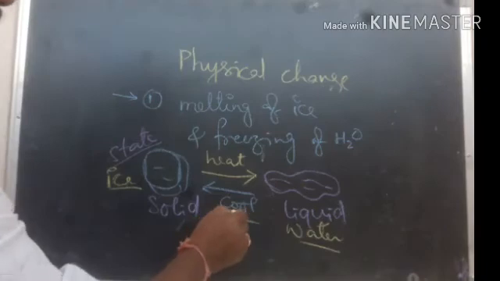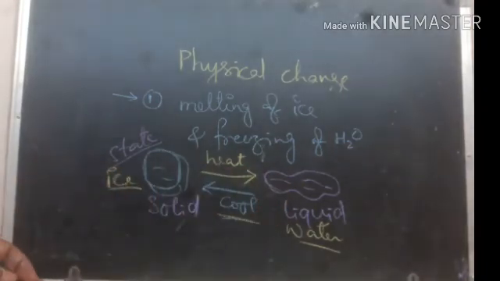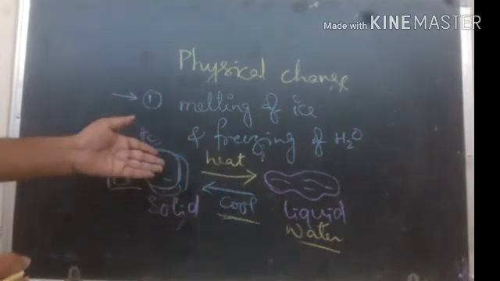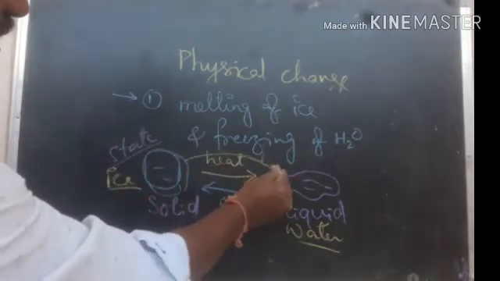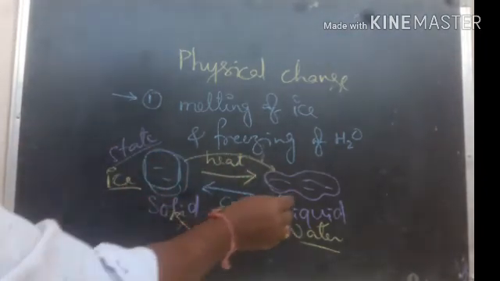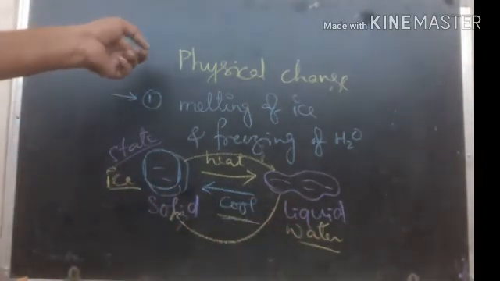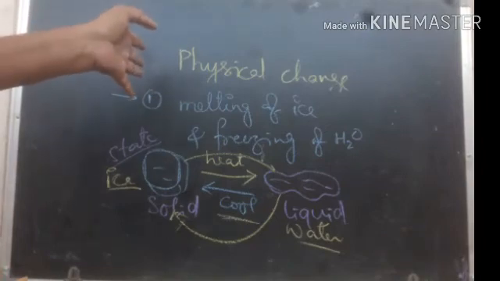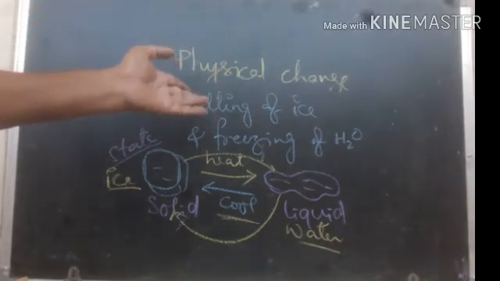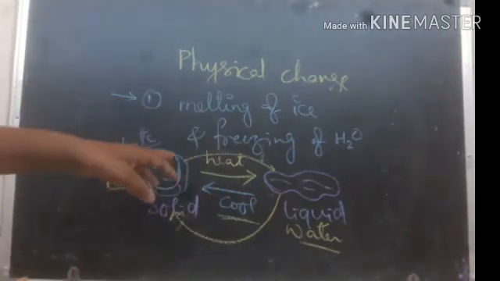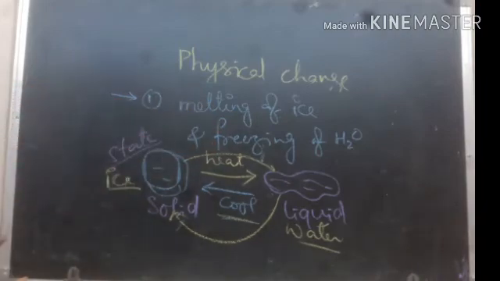So when you cool or when you freeze the water, what happens? The water becomes ice cube again. It is reversible. We get it back again. We got the ice cube. First it is ice cube, then ice cube becomes water, and when you freeze it, the liquid water becomes solid ice again. So already we discussed that there may be change in size, shape, state and color, and it is a temporary change. It can be reversible, right? This thing happened in the first example, melting of ice cube and freezing of liquid.